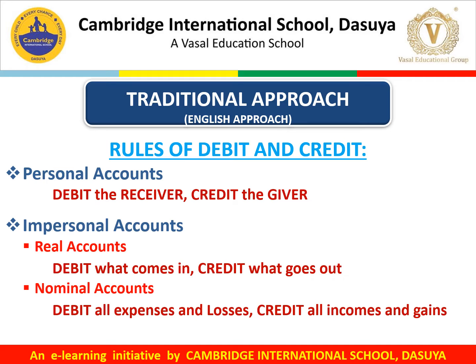The rule for personal account is debit the receiver and credit the giver. The rule for real account is debit what comes in, credit what goes out. And the rule for nominal account is debit all expenses and losses, credit all incomes and gains.